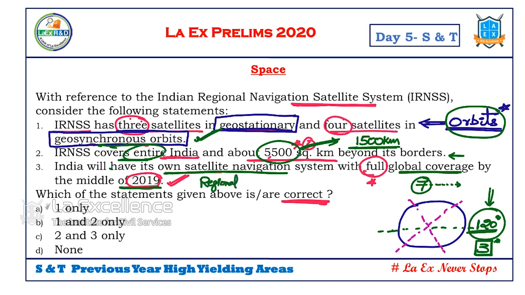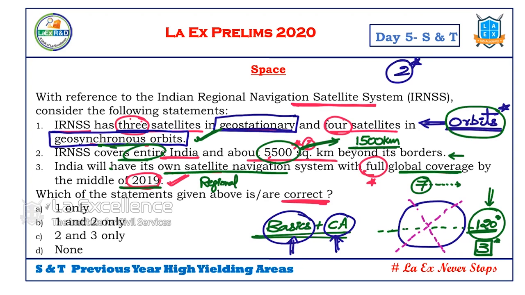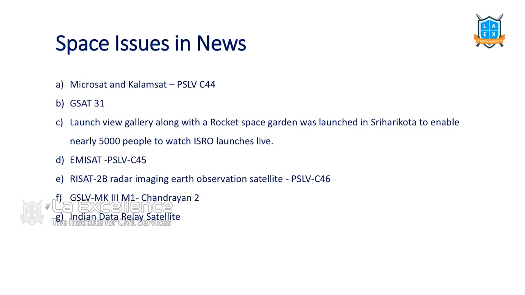So to answer this one single question, we should have a lot of data with us: basics plus current issues plus some more data. Recently the questions are like this, a little complex, which requires a pre-existing knowledge base and awareness of current issues. That's why we should never ignore space technology as a chapter. Space technology is very, very important. At least 2 questions we can attempt correctly if we read this chapter thoroughly. Let's see what are the issues in space technology.